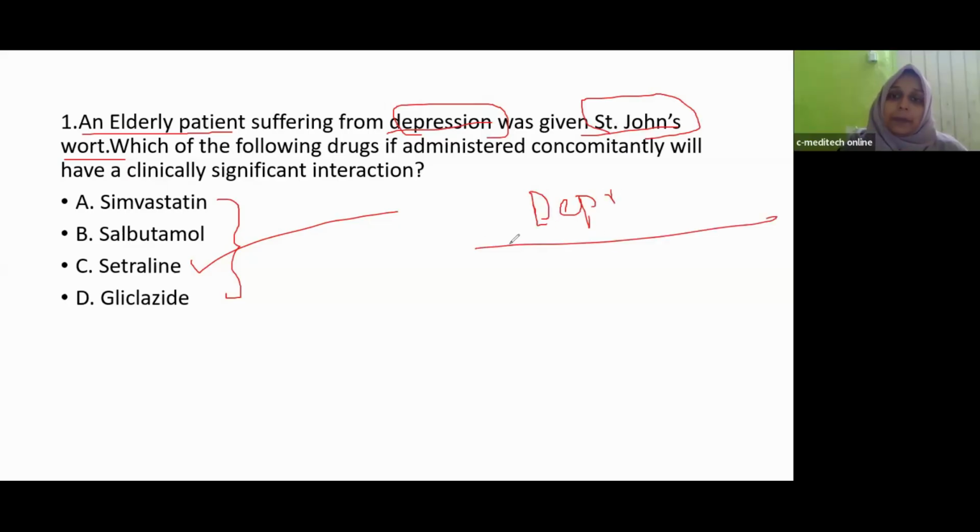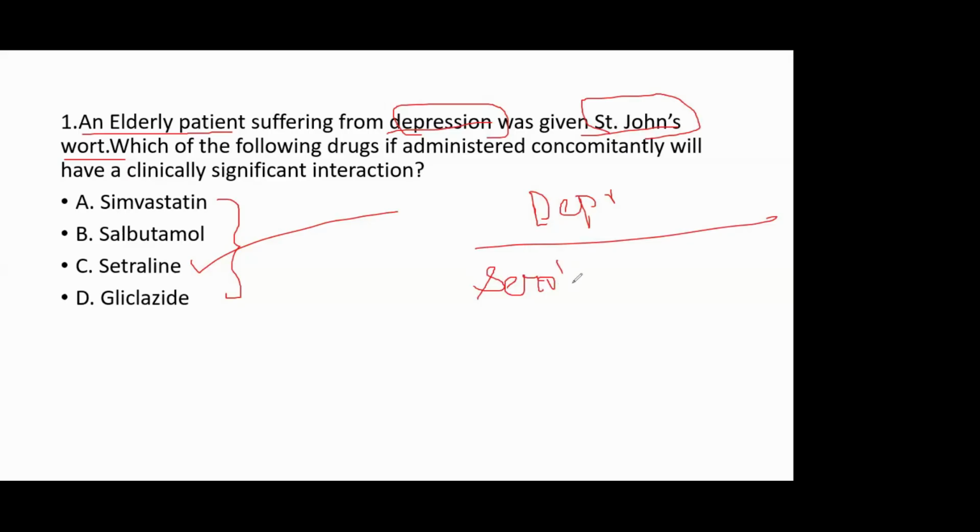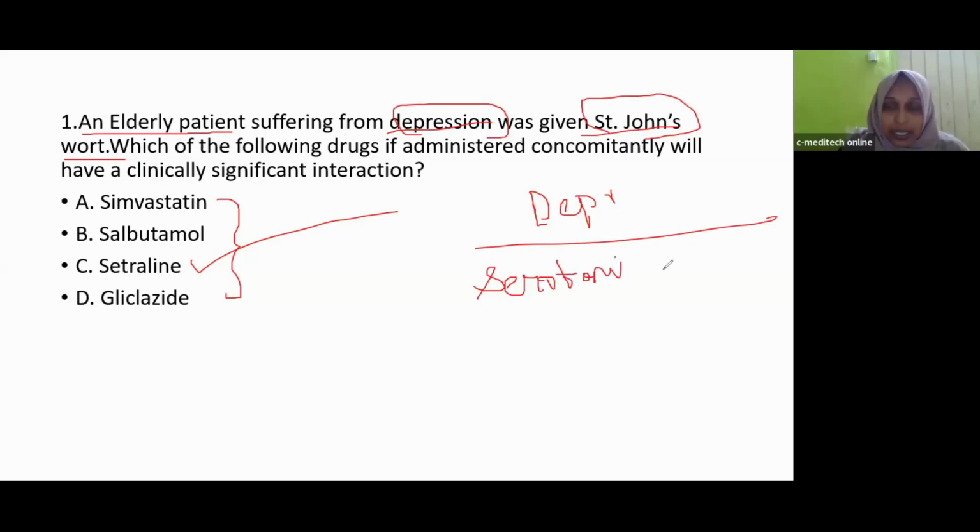Serotonin. Depression is a CNS disorder in which the serotonin level will be very low. Serotonin is a neurotransmitter that is responsible for our mood, that controls our mood. In depression, the serotonin level will be very low.